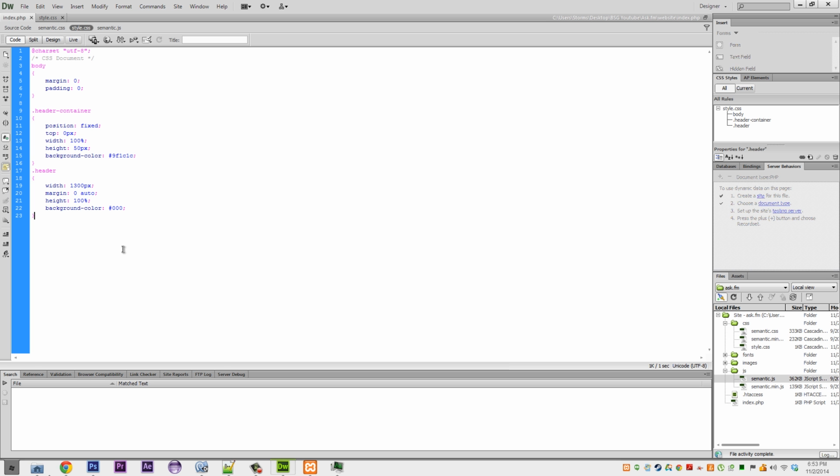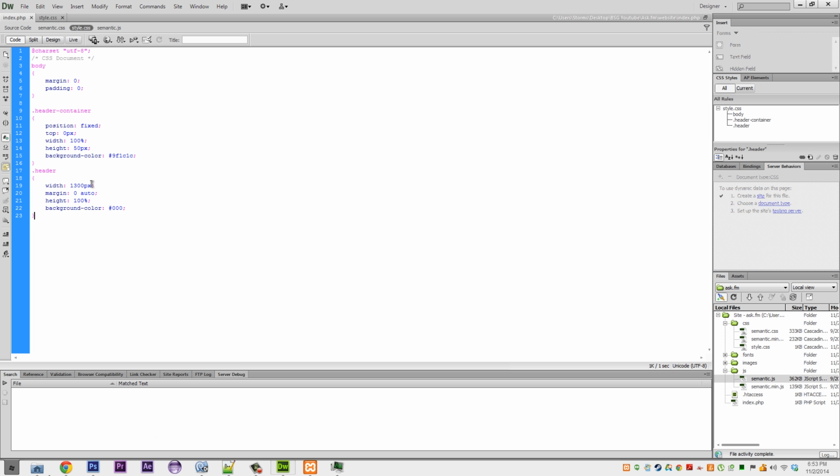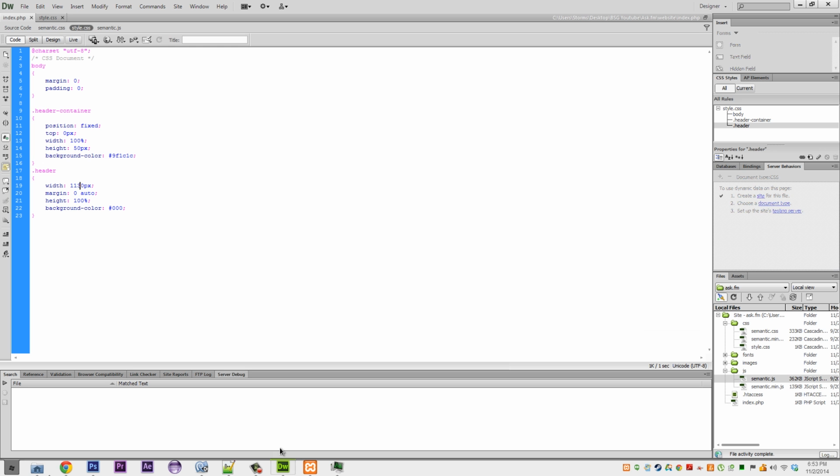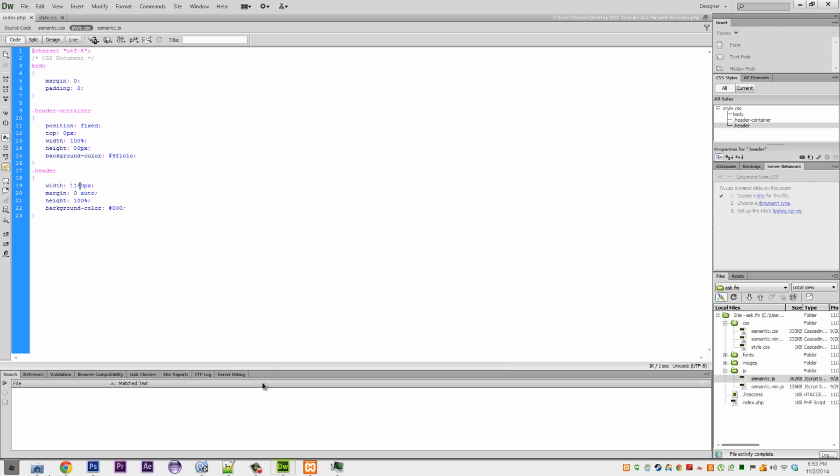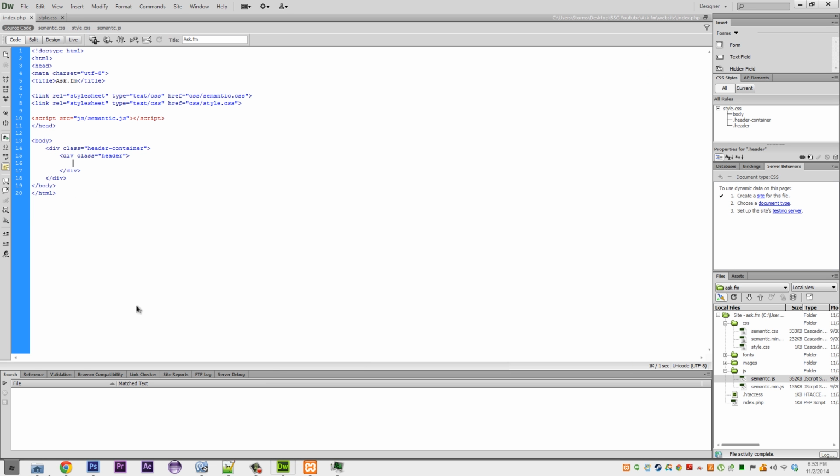So I refresh, you see it centers it for us at 1300 pixels, which doesn't seem right. Sorry, it should be 1130, I think. Yeah, that looks right. Okay, so let's start doing this.